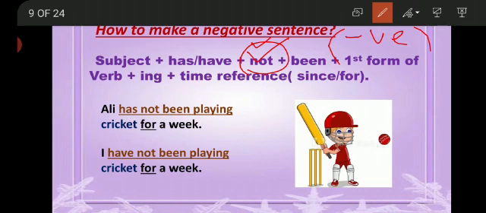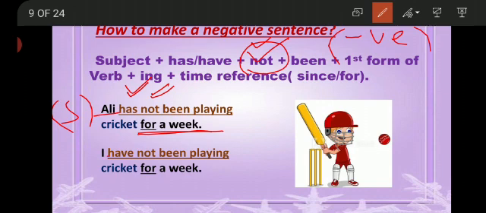Now look at the example. Ali has not been playing cricket for a week. So Ali is the singular subject. That is why we have used has. Then for the negative sentence, we will use the not, then have been playing, and then at the end our time reference. Okay, now the next one is I have not been playing cricket for a week.